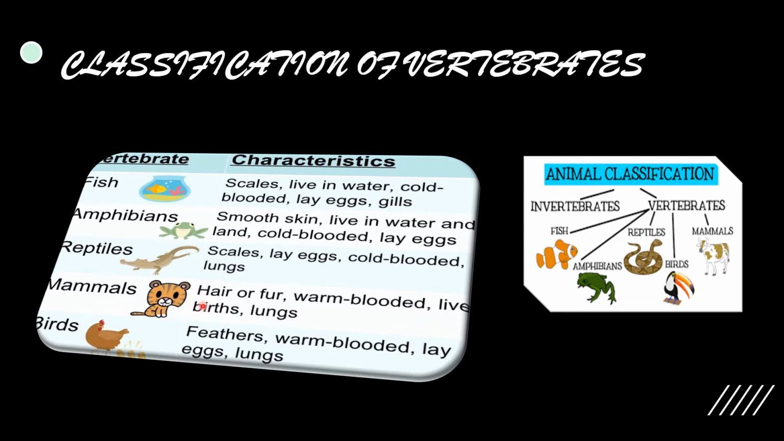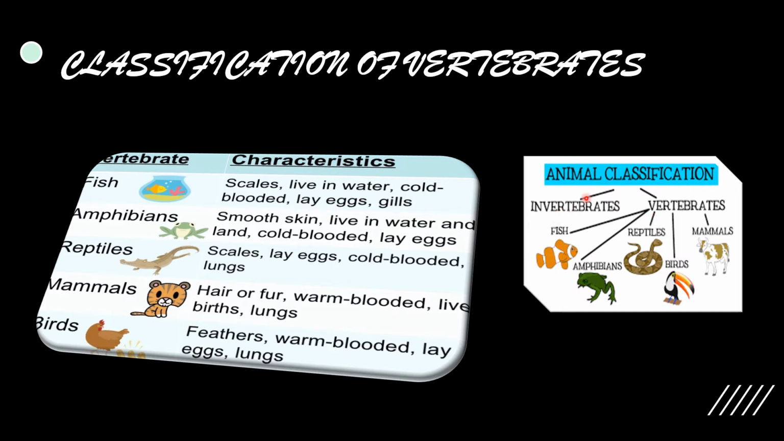Next, mammals. They have hair or fur, warm-blooded animal, and they have lungs. And they give birth. Next, birds. They have feathers, warm-blooded animals, they lay eggs, and they have lungs.